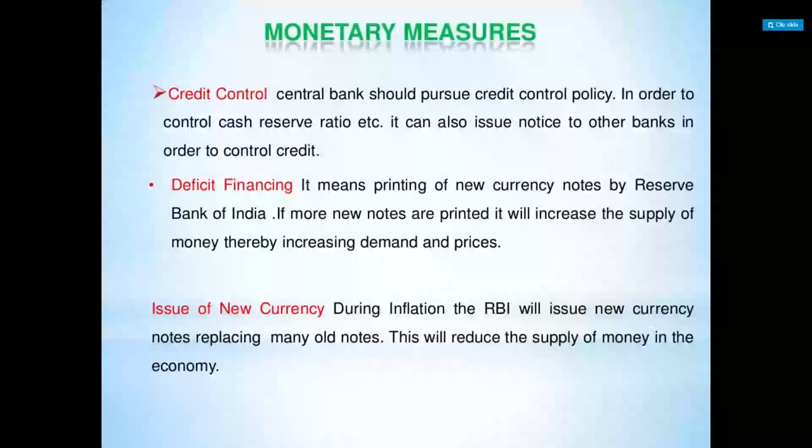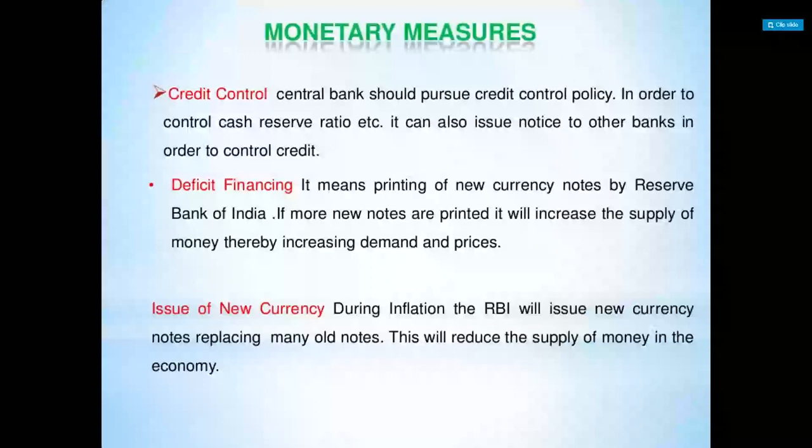And what are the fiscal measures? Reduction in unnecessary expenditure. Here we are saying that the government's expenditure is more than the revenue. So we can reduce the unnecessary expenditure from the side of government. And to increase the revenue, we can increase the taxes that we collect from the people.